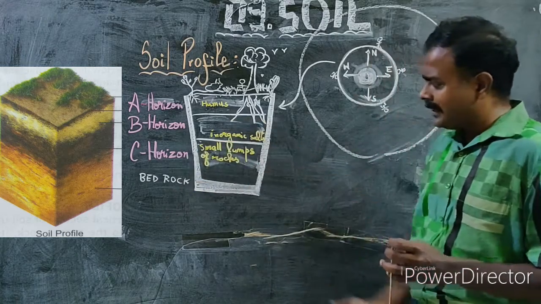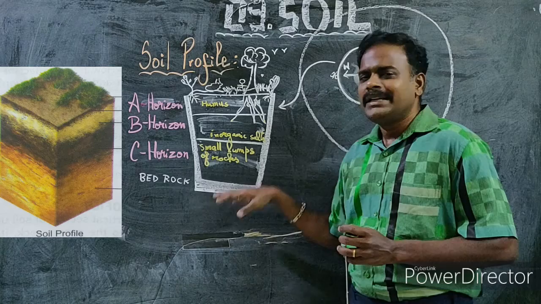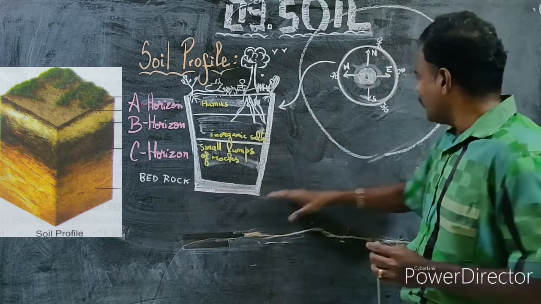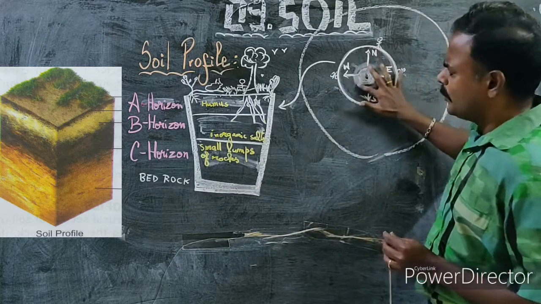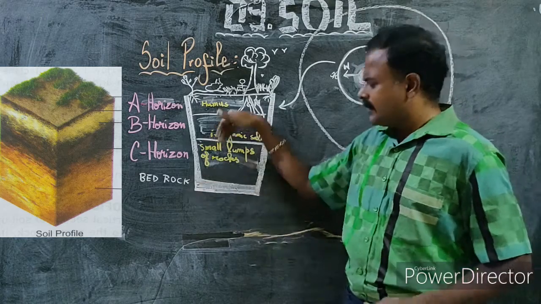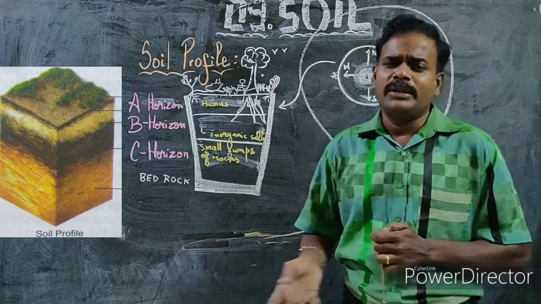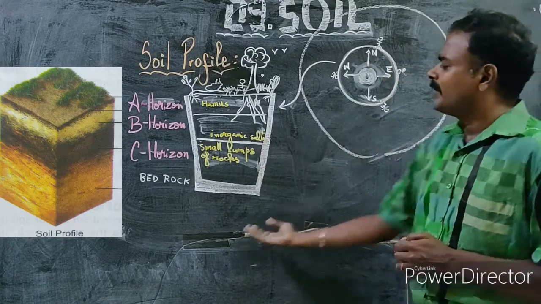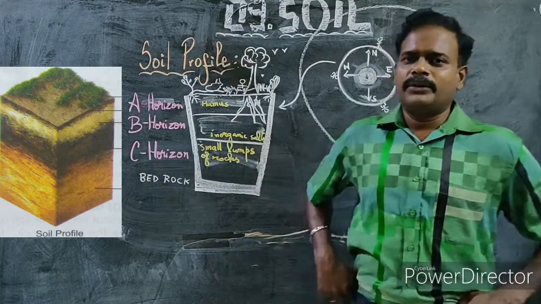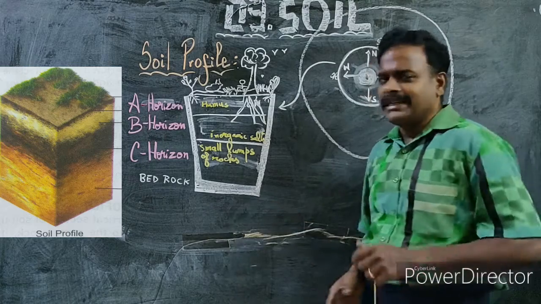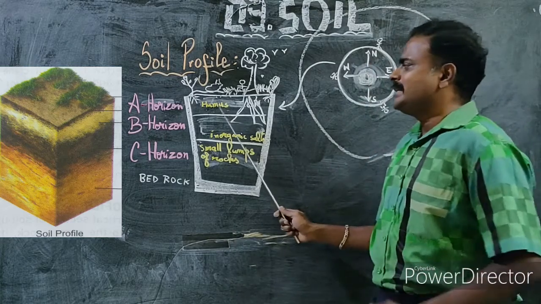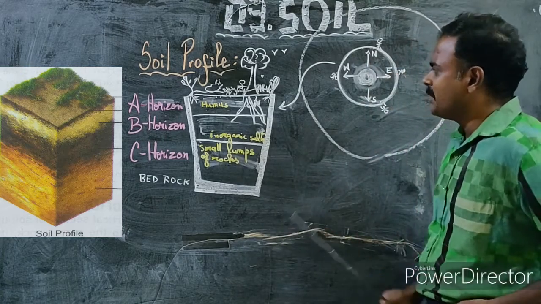It is difficult to go further because you have the bedrocks, near the core. If you try to go inside, you will find the lava coming out, and you will start to die. Risky. So let us learn the A horizon, B horizon, and C horizon.